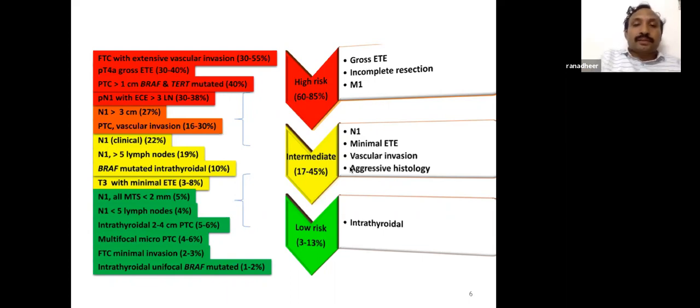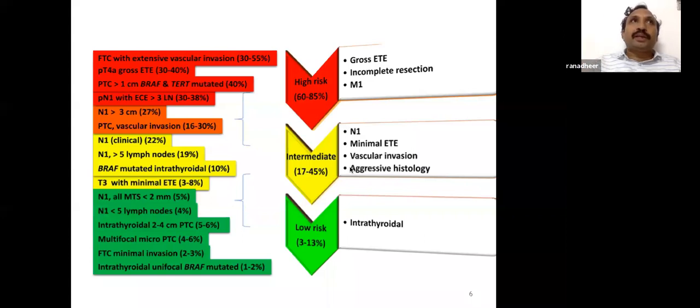In low risk thyroid cancer, iodine can be avoided. In intermediate risk, as of now, we are giving radioiodine. In low risk after thyroidectomy, and especially if the surgery is complete, there is no residual thyroid, then we can subject the patient to active hormone suppression plus active surveillance. Please remember hormone suppression with an estimated target of TSH of 0.5 to 2.